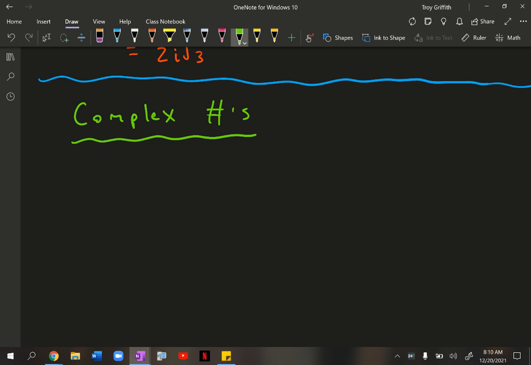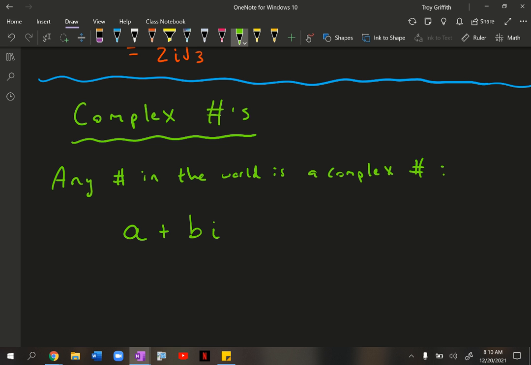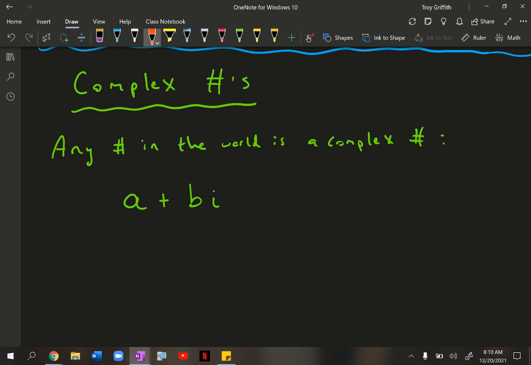So any number in the world, I'm just going to put this here. Any number in the world is a complex number. So every number that you've ever seen in your entire life is a complex number. It's just you don't really realize that it's a complex number because we don't always have to mention it this way. So all complex numbers look like this: a plus b times i. Okay, and all complex numbers have two components to them. This part at the front that's not attached to an i, we call this the real component.